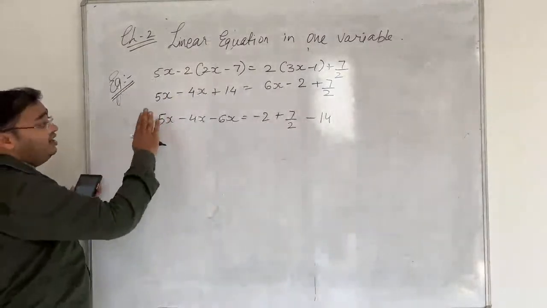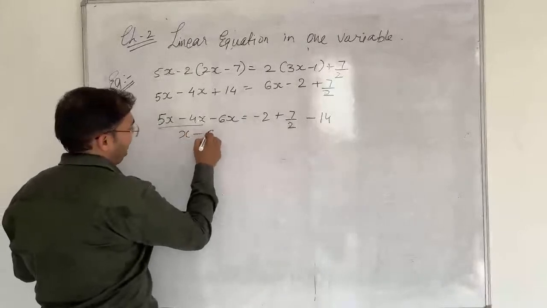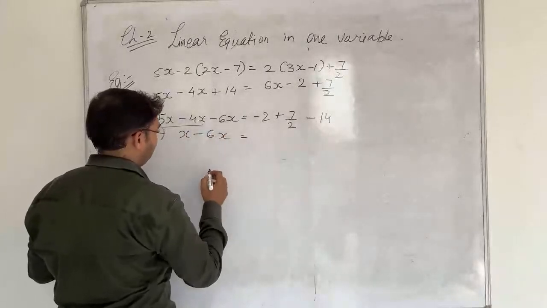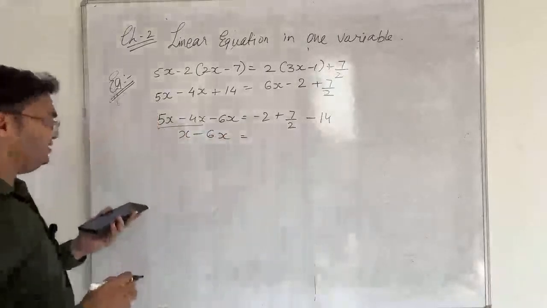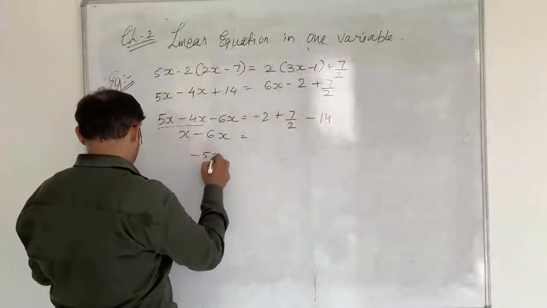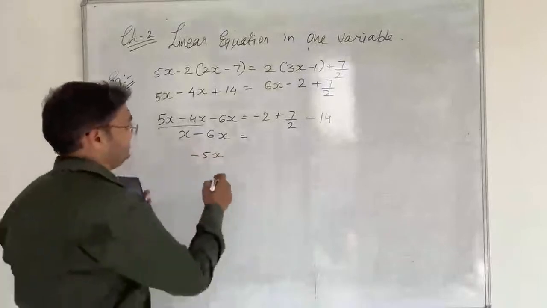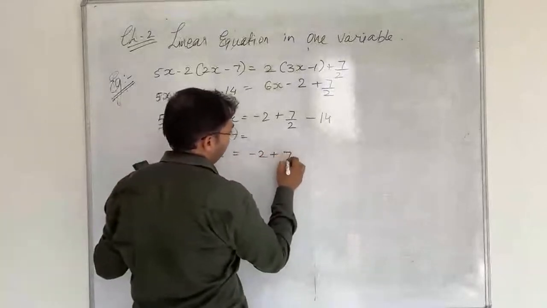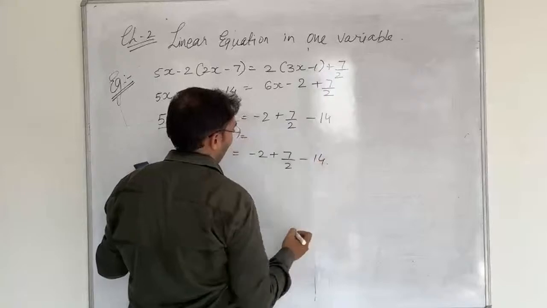Now this is a x. So this x minus 6x. What would be the answer? X minus 6x. Minus 5. Priya has answered minus 5x. Definitely. Minus 5x equals to minus 2 plus 7 upon 2 minus 14.